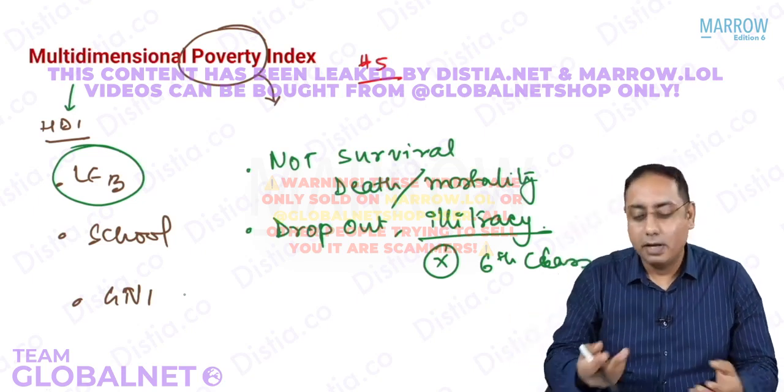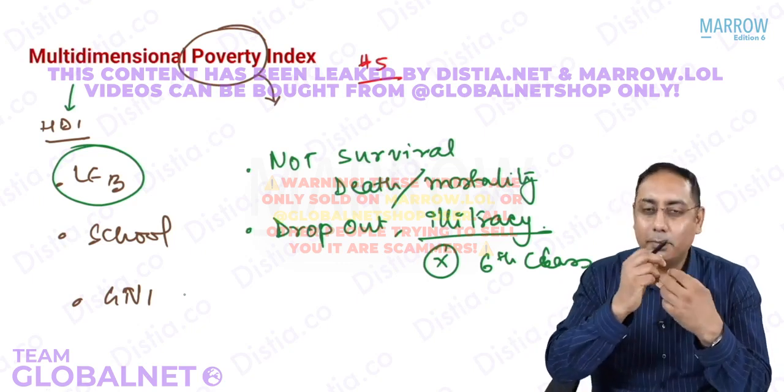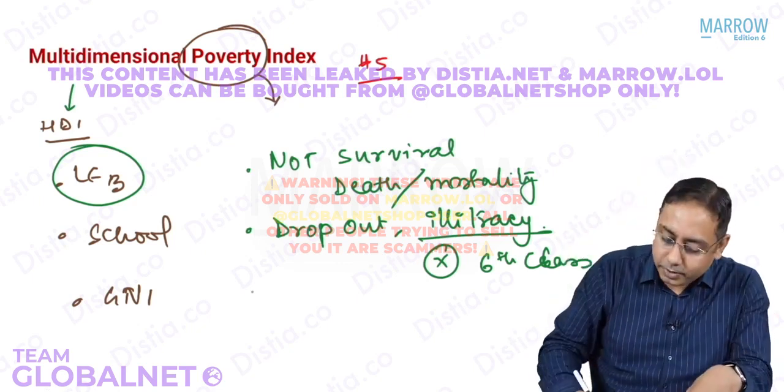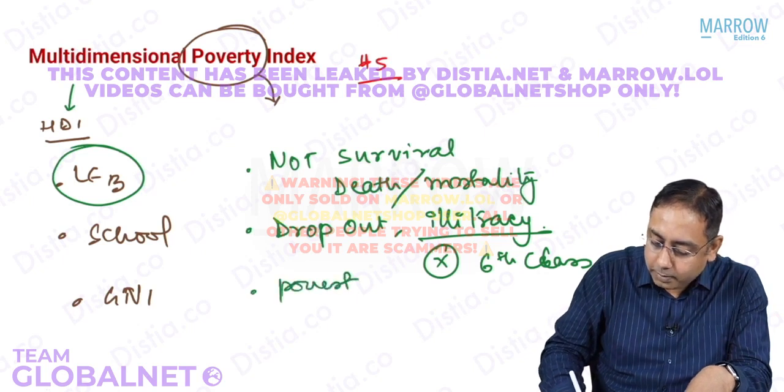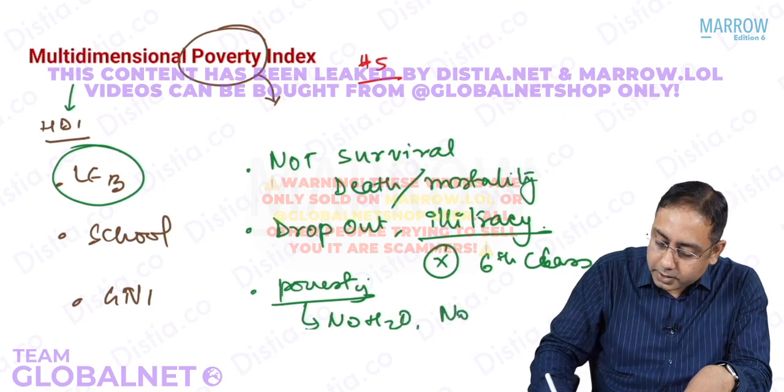The poverty index will talk about how many people do not have a toilet in their home, how many people do not have water in their home, how many people are malnourished in the country. So it will talk about poverty rates. What do you mean by poverty rates? How many people have no water, no sanitation.